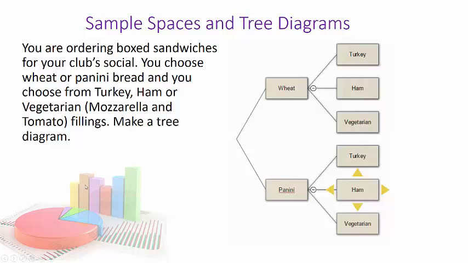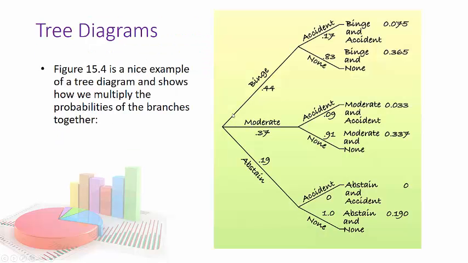So let's go ahead and take a look at them with probabilities in them. So here's an interesting tree diagram. It looks like we've got alcohol consumption: binge drinking, moderate drinking, and abstaining. And then accident or no accident. Interestingly, if they abstained, apparently they didn't have an accident. Well, because honestly, the probability of you having an accident is pretty low. But if you binge drink, the probability of you having an accident goes up quite a bit to 17%. If you have moderate drinking, interesting, about half the probability of binge drinking. So be careful with that.